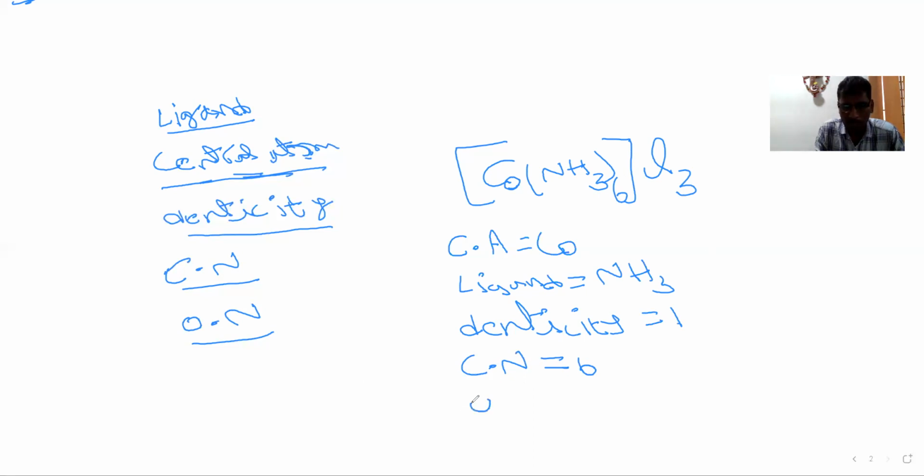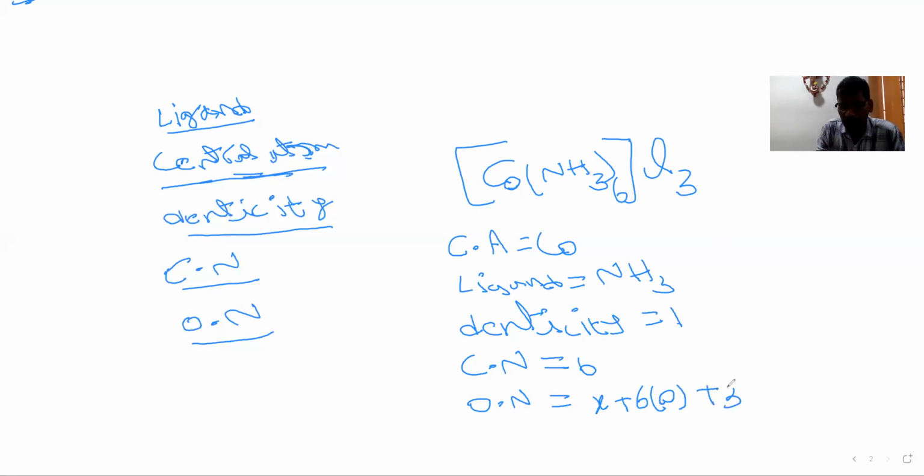And finally, oxidation number. What is oxidation number? Oxidation number is the charge of the central atom. The central atom is cobalt, so the cobalt charge we call the oxidation number. How to identify the oxidation number? Take the central atom as X, plus add all the ligands. Here 6 ligands are there. The charge of NH3 is 0, plus also 3 chlorines are outside the square bracket.